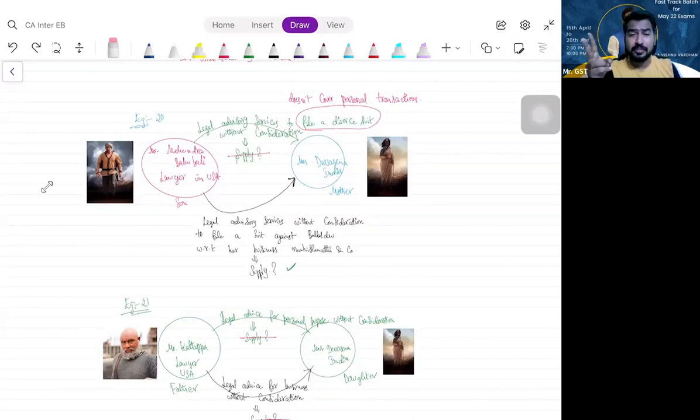Transaction between distinct persons in the course or furtherance of business, without other consideration. Number 3, principal and agent's relationship between principal and agent. Number 4, importation of services without consideration in the course of business from a related person or own establishment located outside India.